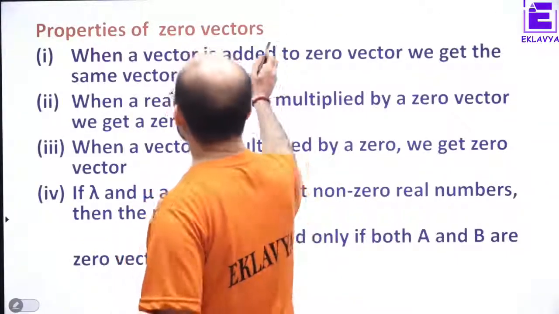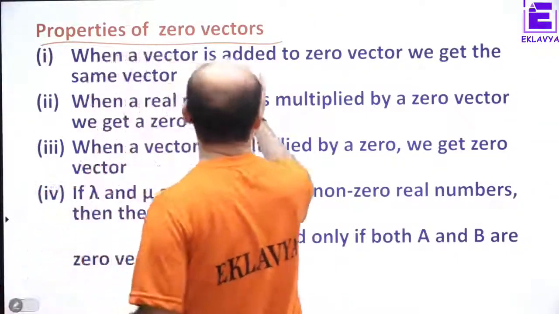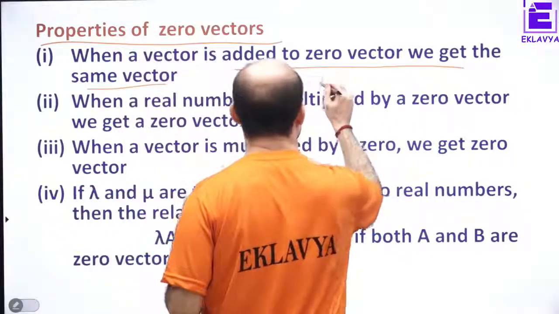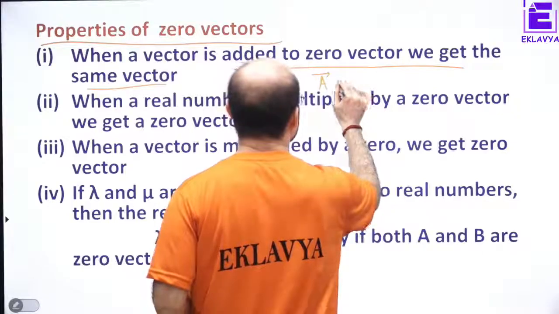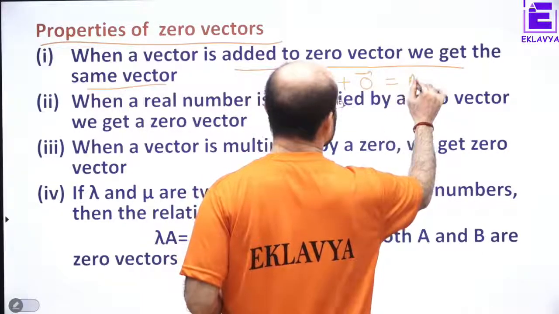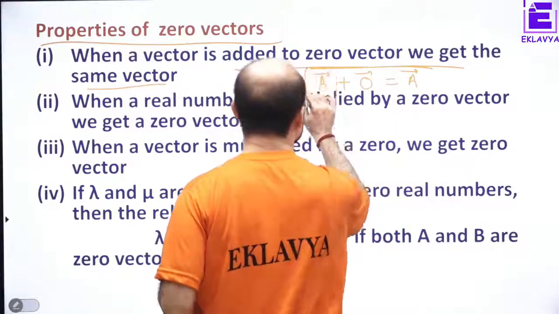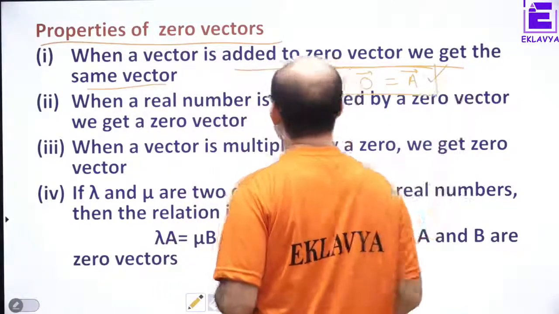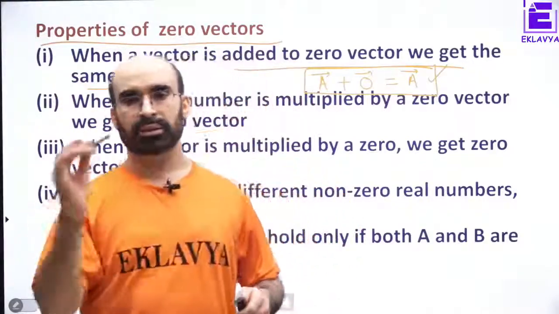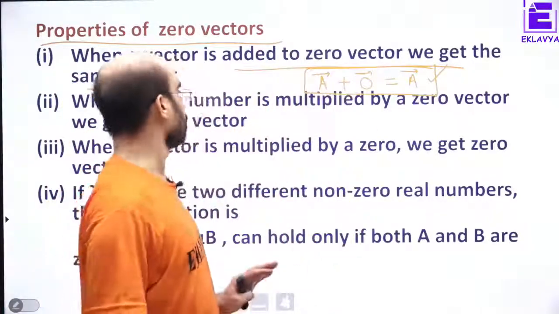Now, properties of 0 vector. When a vector is added to 0 vector, we get the same vector. That means, just have a look, if we have a vector A and we add the null vector, we get the same vector. That is the first property.